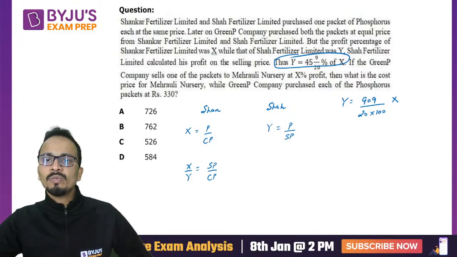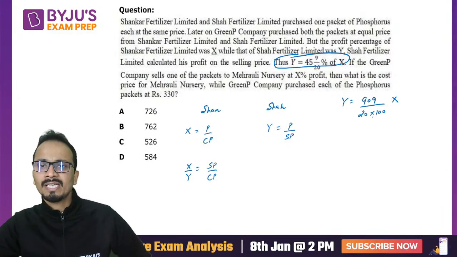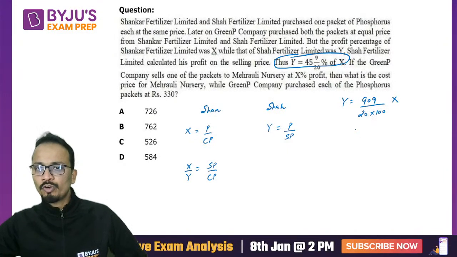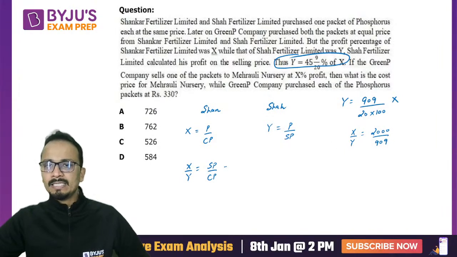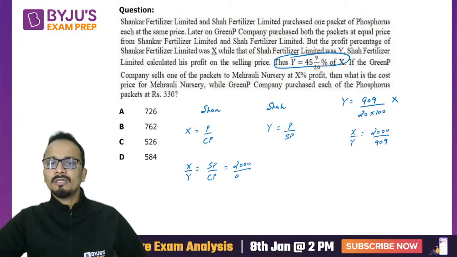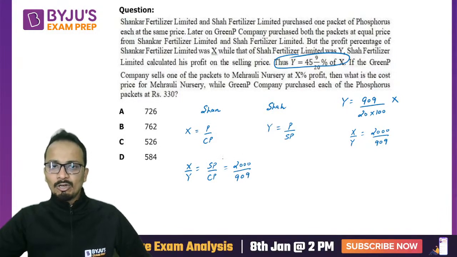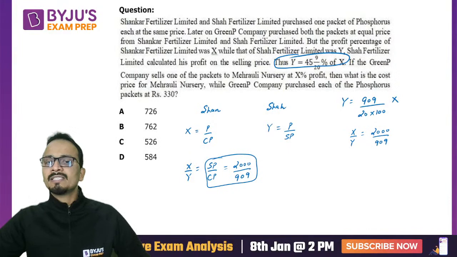So Y is equal to 909 upon 2000 X. So from here, X upon Y will be equal to 2000 upon 909. And this can be substituted here, 2000 upon 909. Now this is the ratio of selling price and cost price.